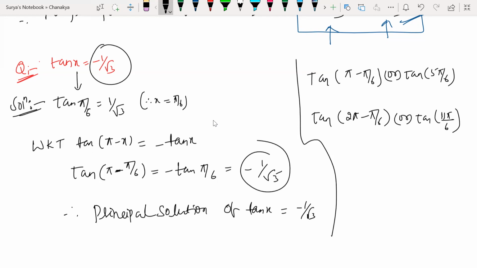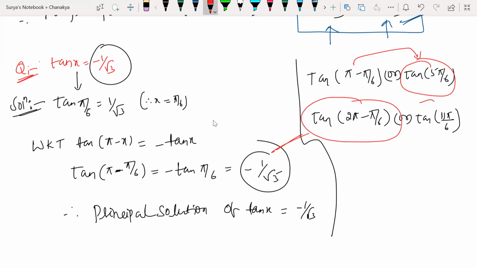So all these values also give me the same 1 by root 3 magnitude. Pi minus pi by 6 gives me minus 1 by root 3, and tan 5 pi by 6 also gives the same value. Tan 2 pi minus pi by 6 also gives me minus 1 by root 3. Tan 11 pi by 6 also gives me minus 1 by root 3 only.